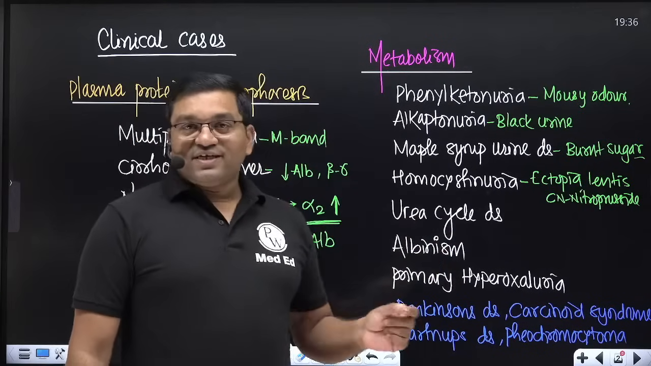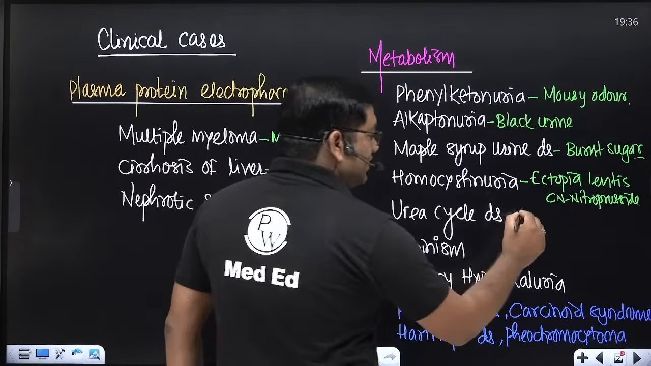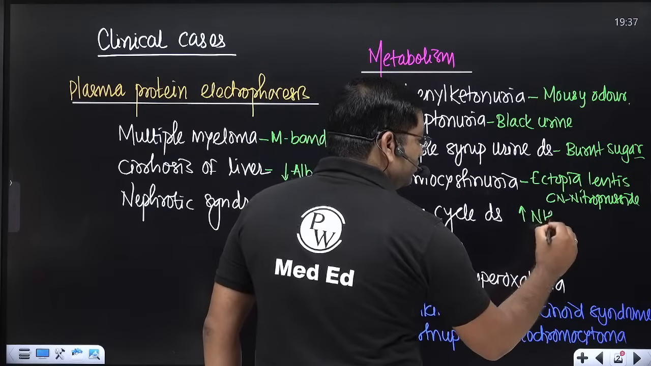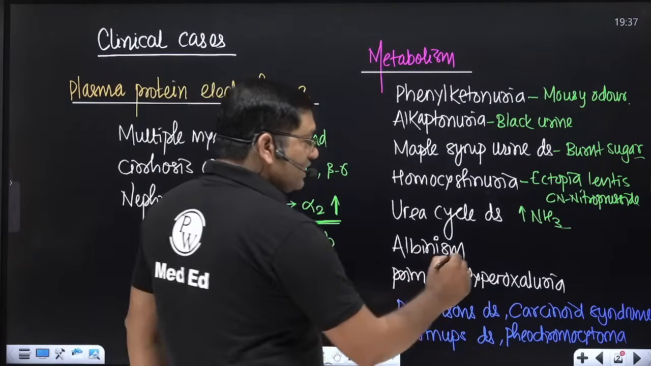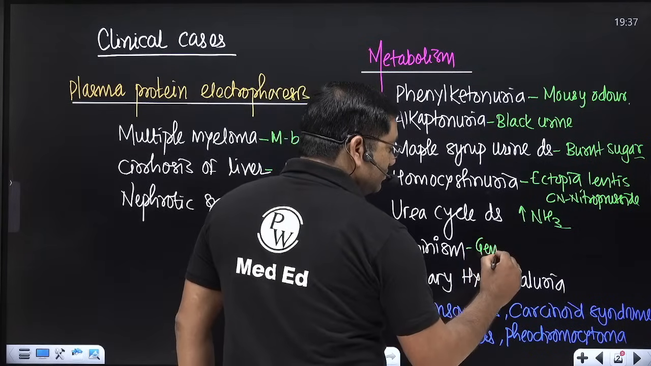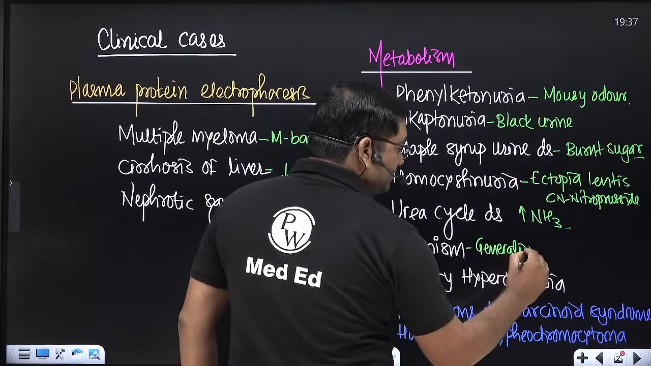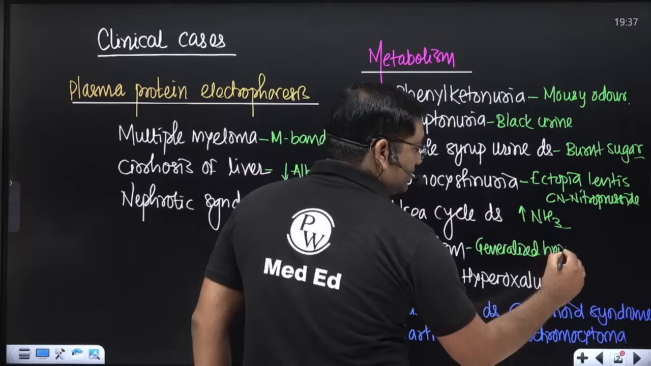Various urea cycle disorders are characterized by increased ammonia level. So we'll discuss urea cycle disorders one by one. Albinism, there is generalized hypopigmentation.